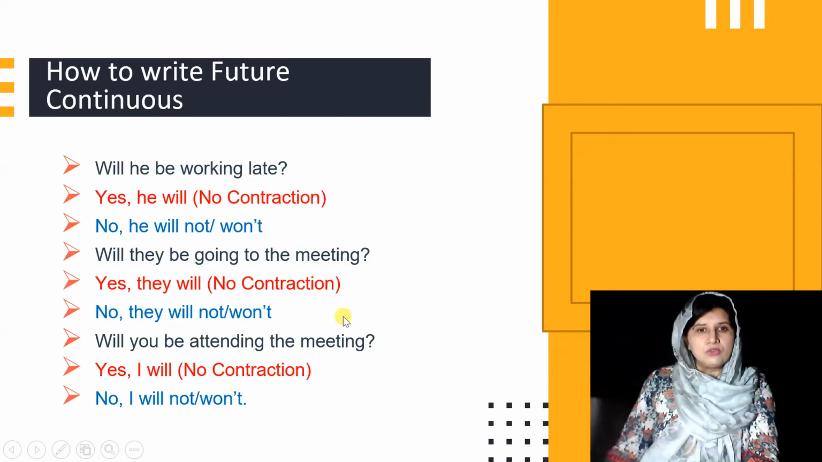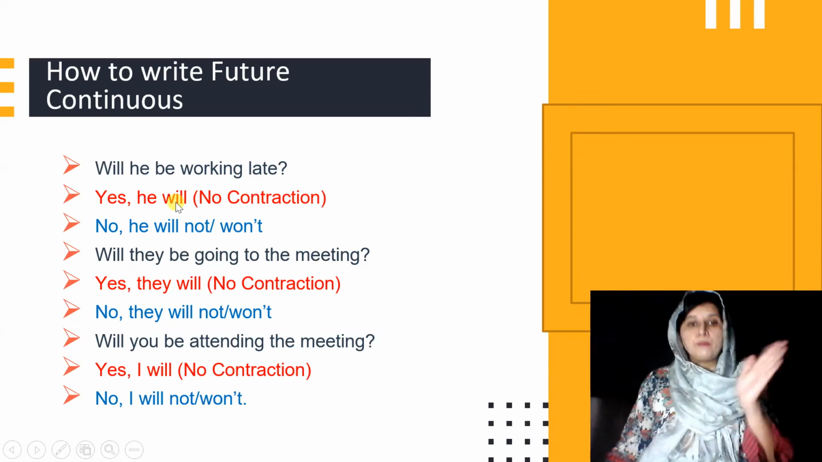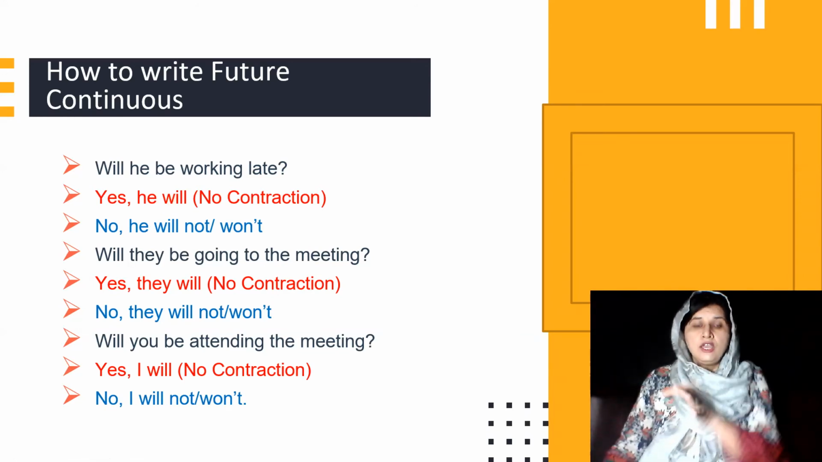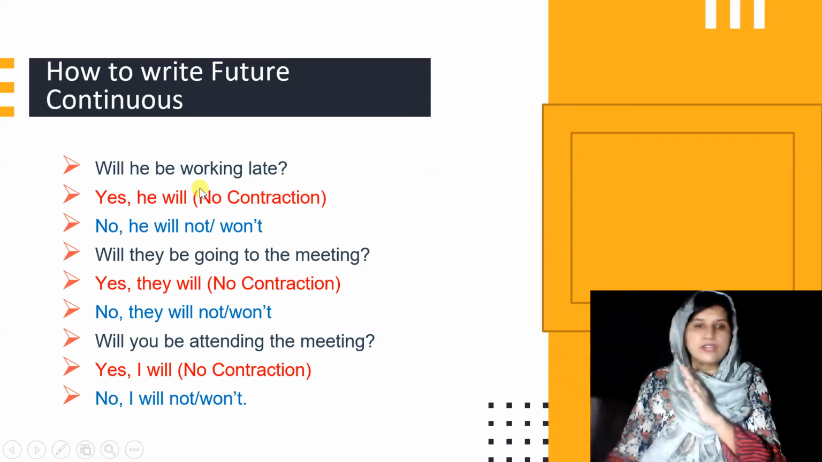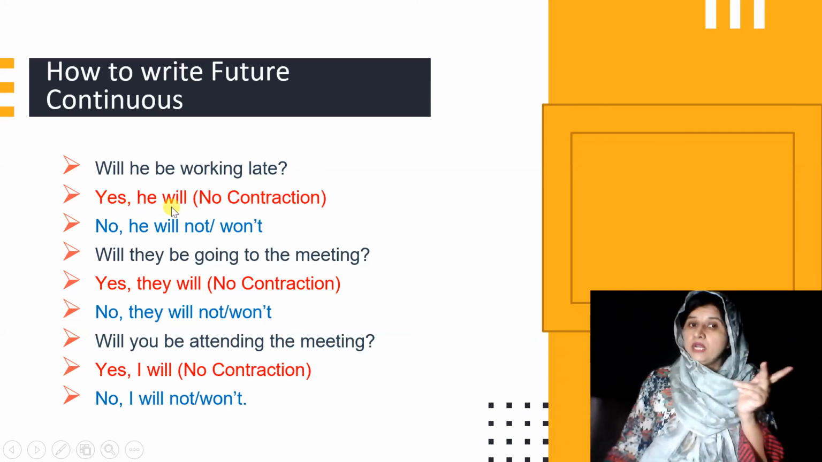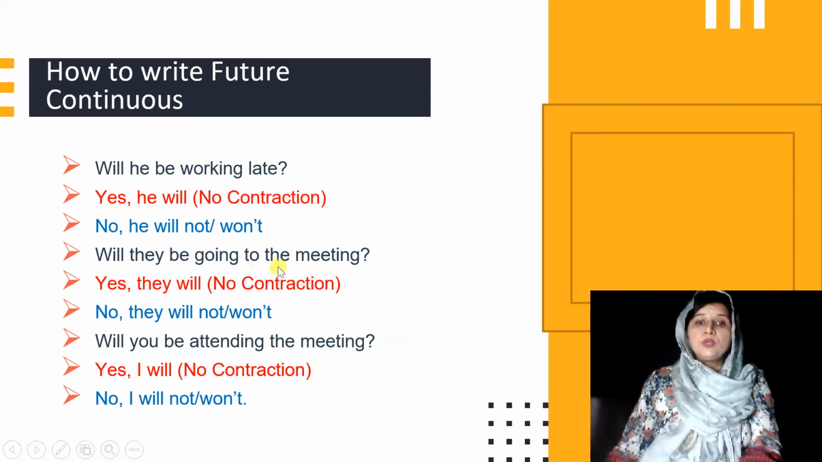Fine. Let's move. Okay, so now we'll see how to ask questions and how to answer in future continuous form. For example, if someone asks you, will he be working late? Question mark. So you don't need to answer in a complete statement. Most of the time in conversation, when the contextual background is already known by the speaker and the listener, we just try to be short. You can only say yes he will, or no he will not, or no he won't, right? Will they be going to the meeting? Yes they will. No they will not, or no they won't.